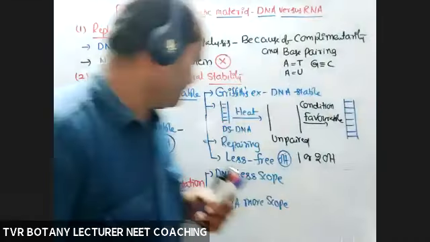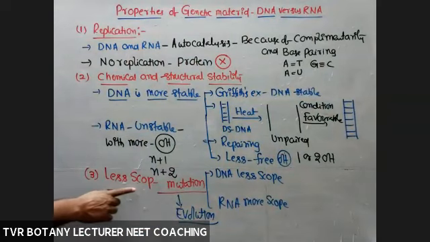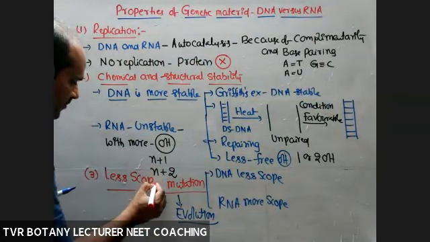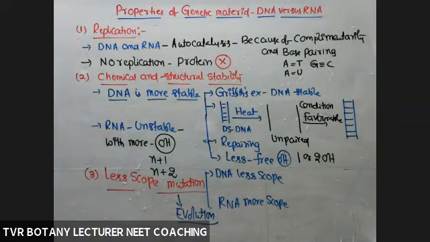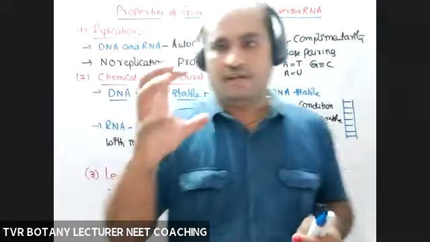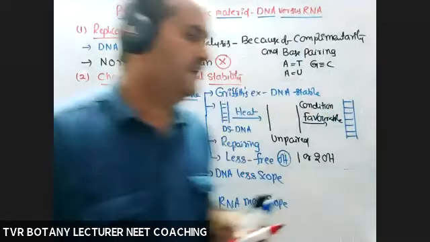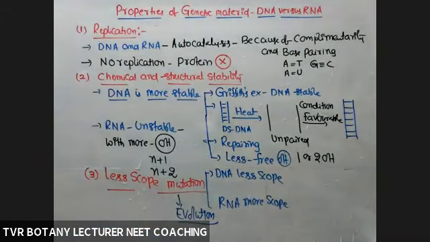So regarding mutations, in the case of DNA there is less scope for mutations. In the case of RNA, more variations are possible. So out of DNA and RNA, the one able to conserve basic information of that species is the DNA molecule. Okay, fourth one. Next, last one.